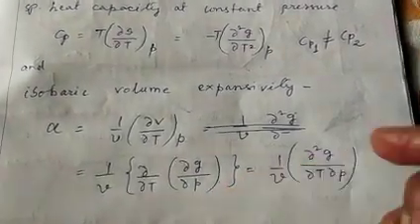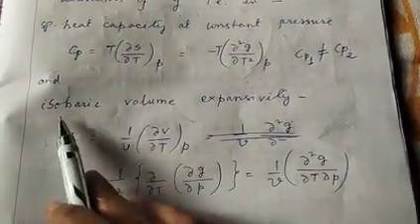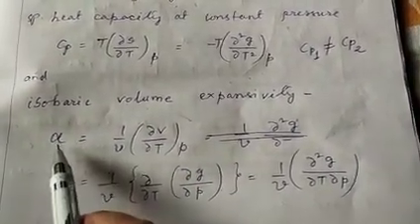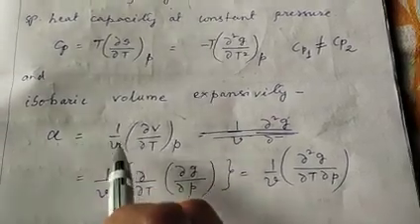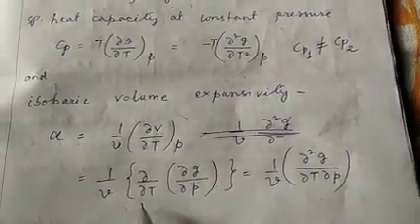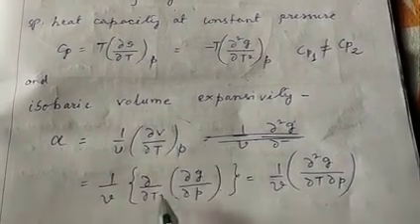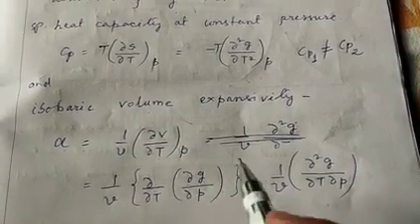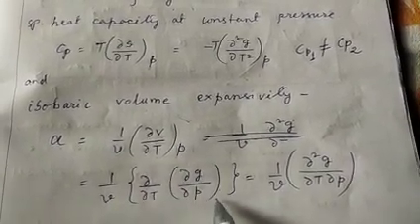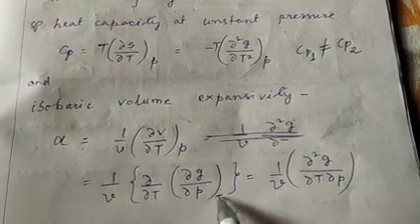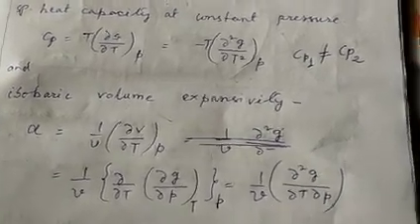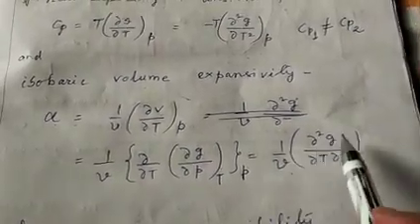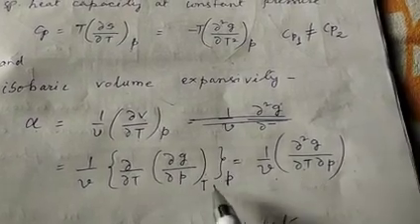Another quantity which is discontinuous is isobaric volume expansivity, generally denoted by alpha, equals 1 by V del V del T at constant P. Now we know V is del G del P at constant T, but here we can just neglect the constant terms. So in the next step we get 1 by V del square G del T del P, and we can neglect this T and P.